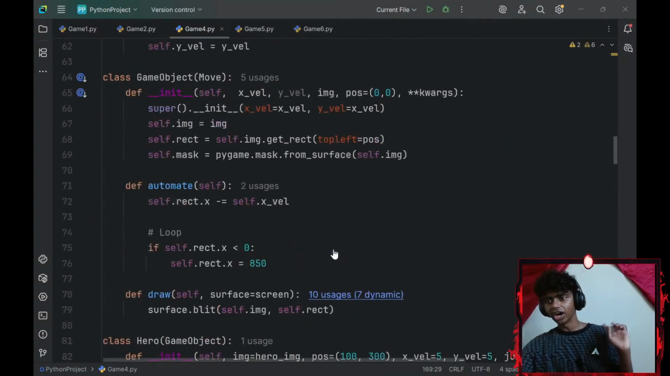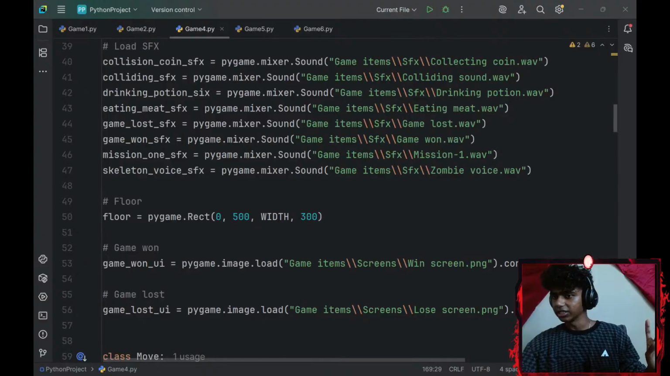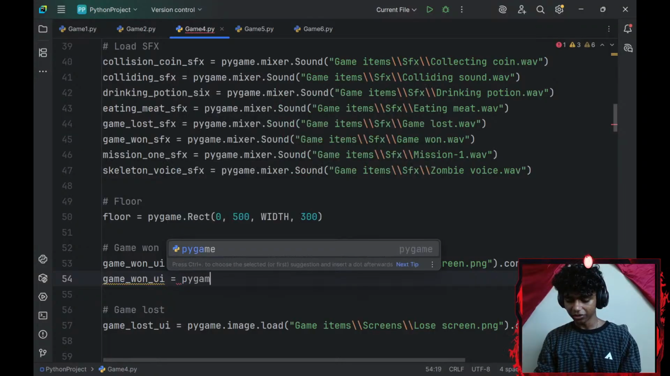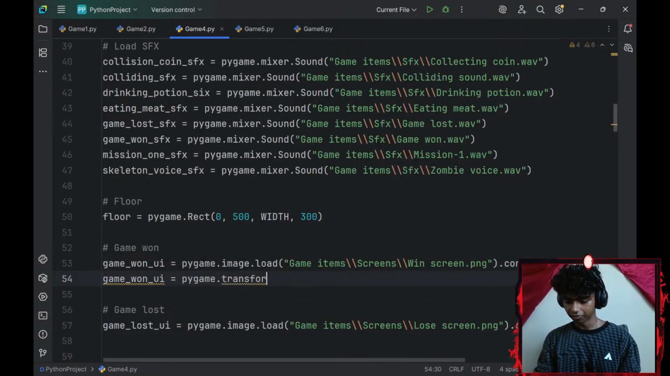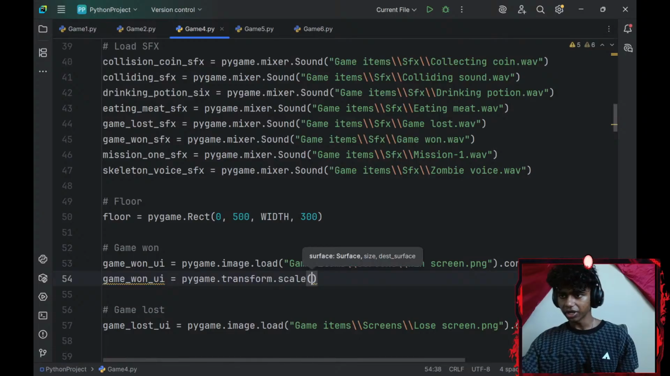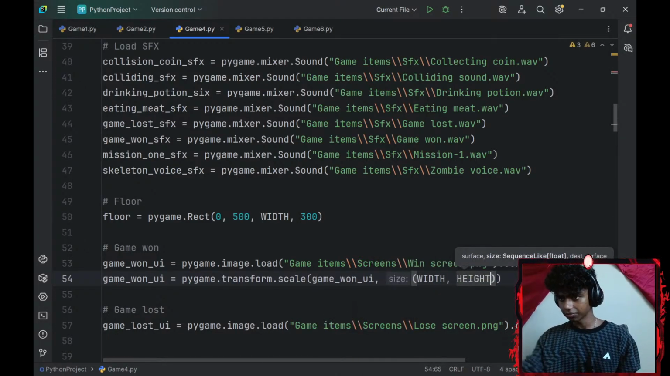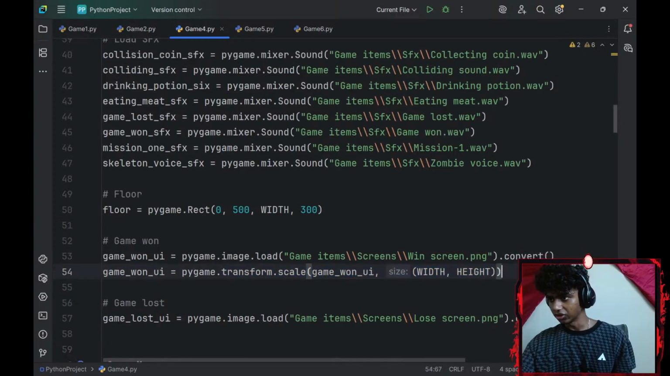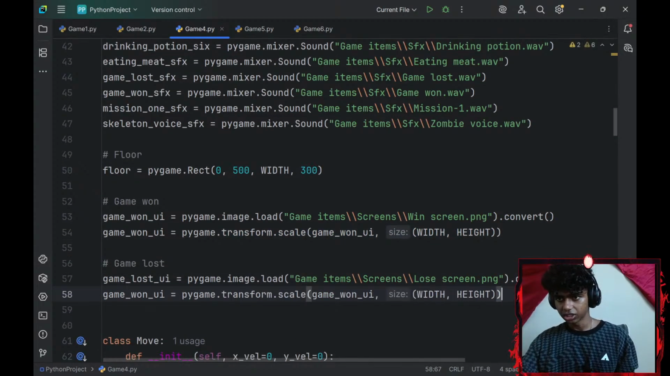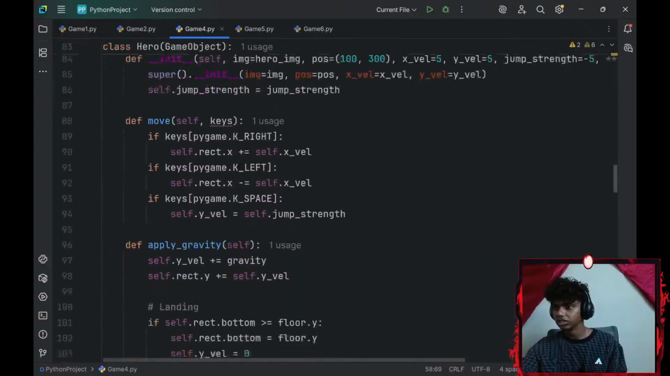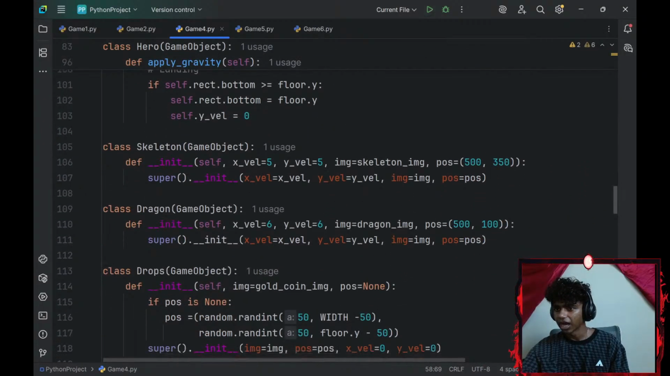I've got to transform my game 1 UI and game lost UI as well. So I'll go with game_1_UI. I'll set that equal to pygame.transform.scale. Okay, what do I want to scale? I want to scale my game 1 UI. The size is going to be my display's width and height. I'll copy that and do the same thing for my game lost. Paste it. Okay, perfect. And now, if I lose, I want to decrease the volume.